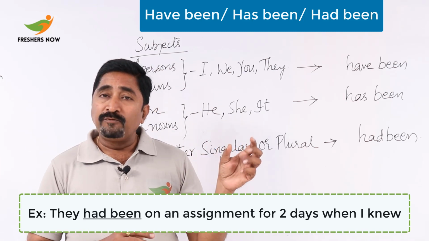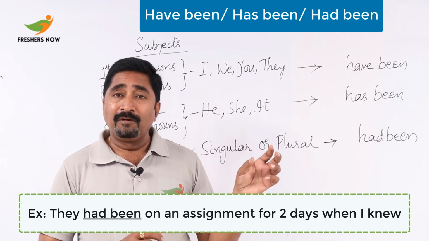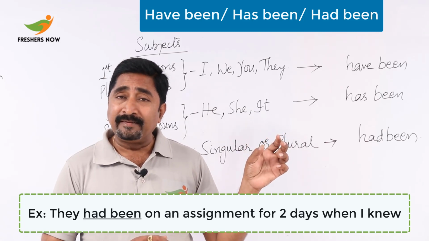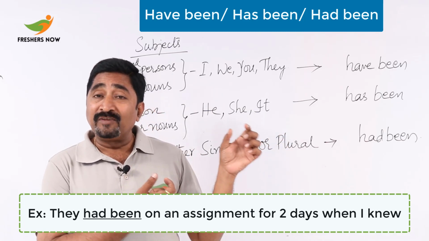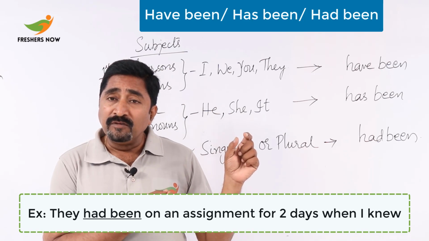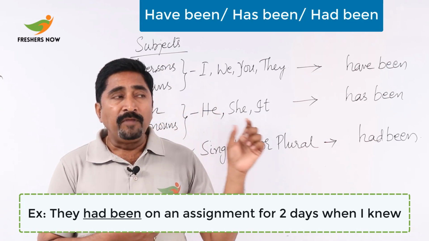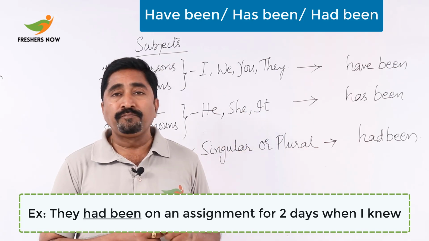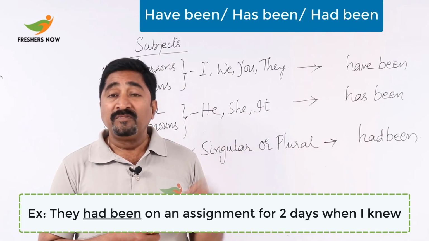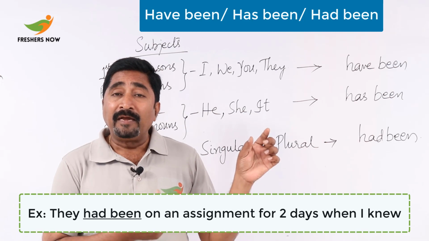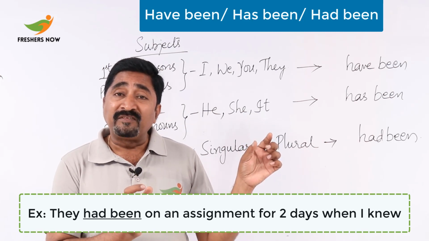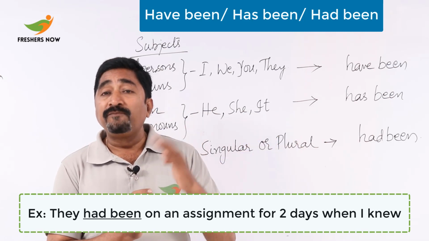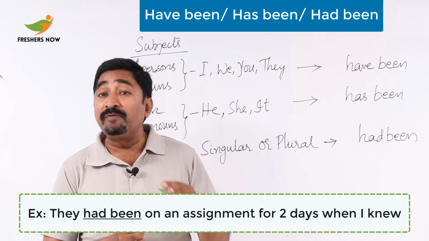Here, when I use the past perfect, two actions are clear. One is with knew and the other is with the assignment, the work. So we should be careful here that I use the simple past with the activity that followed the past perfect.